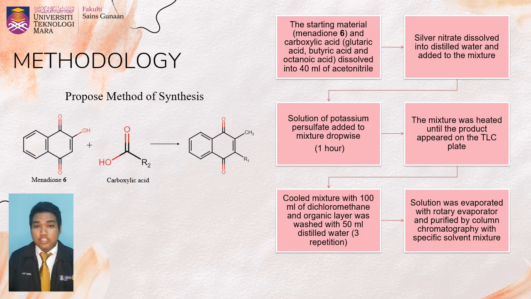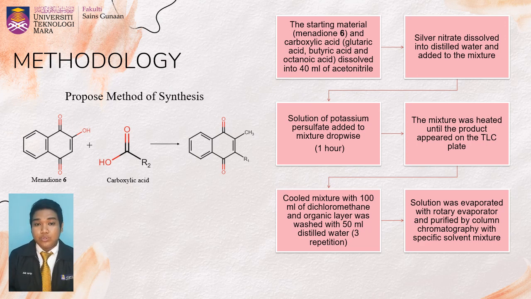So for the methodology, here is the proposed method for synthesis to produce alkylated methyl naphthoquinone. First, menadione 6 and the carboxylic acids used in the assessment, which are glutaric acid, butyric acid and octanoic acid, are dissolved in 40 ml acetonitrile. The mixture is then heated and dissolved silver nitrate is added into it. A solution of potassium persulfate is added dropwise into the mixture for an hour and continuously heated until a spot of product appears on the TLC plate.